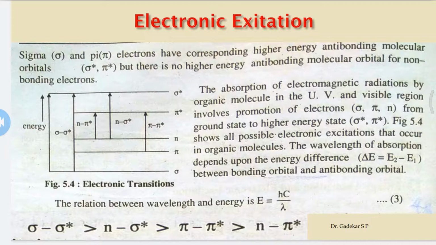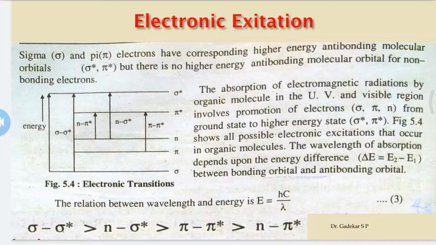So sigma and pi bonds correspond to higher energy antibonding molecular orbitals. Sigma has both bonding and antibonding, and pi also has both bonding and antibonding. Bonding represents sigma or pi, and antibonding represents sigma star and pi star.